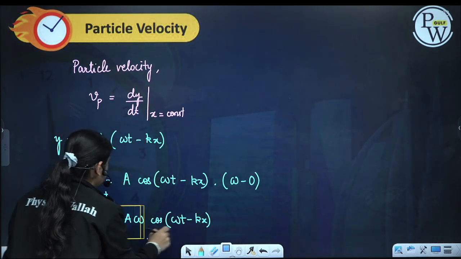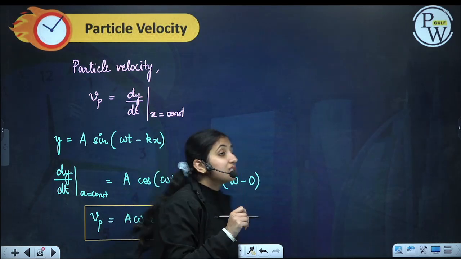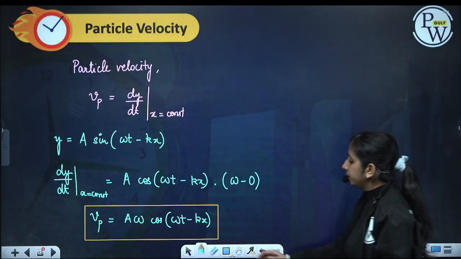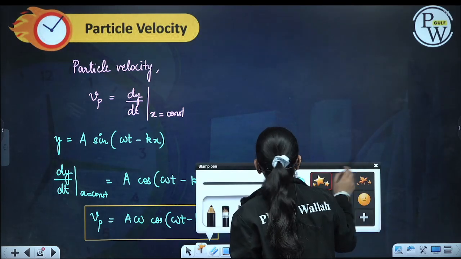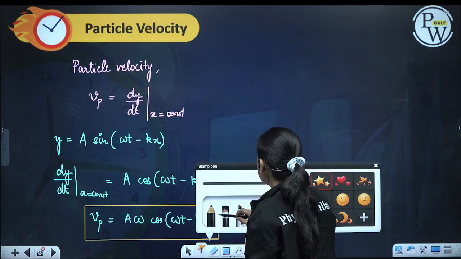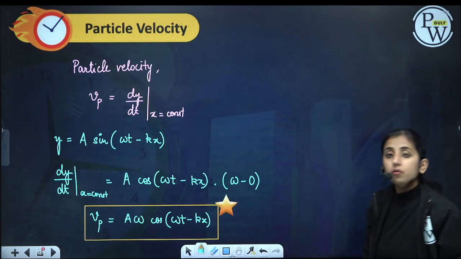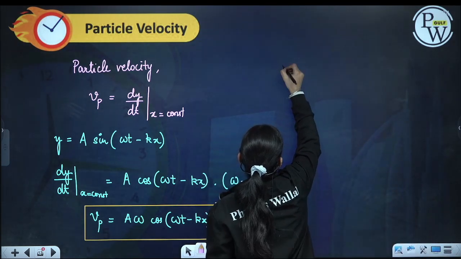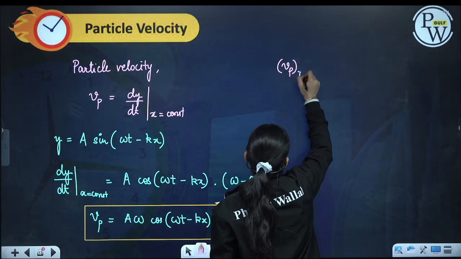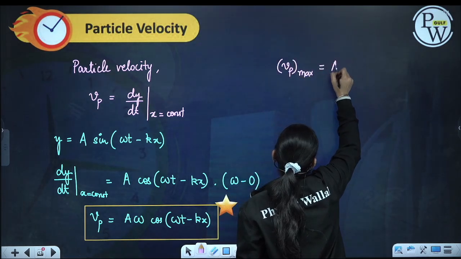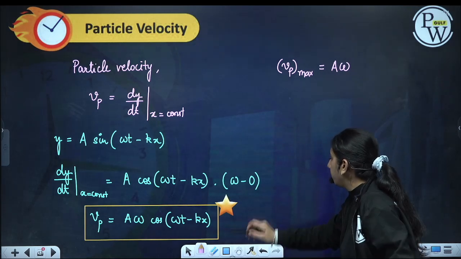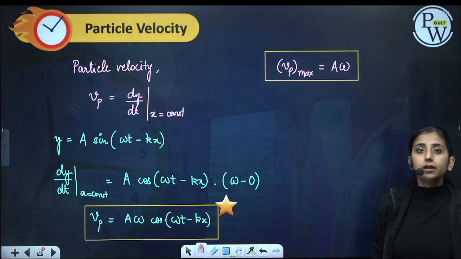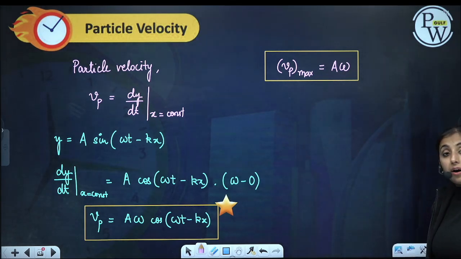This is the velocity of the particle present at x at any time t. Now what can be the maximum velocity of the particle? The maximum velocity Vp max is A omega, because cos can have a maximum value of 1. So this is my particle velocity.